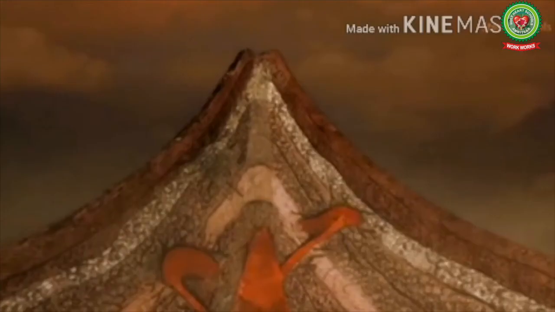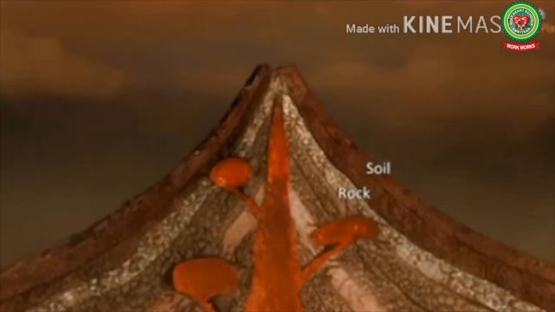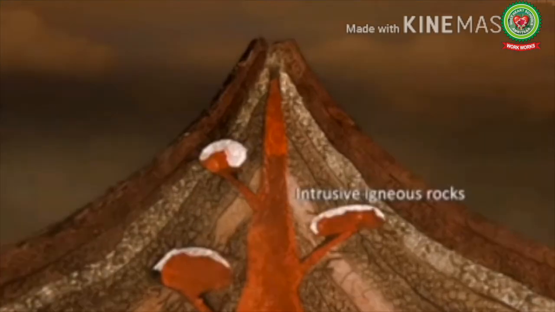However, some of the magma can't come out of the surface. This magma cools slowly beneath the Earth's surface. As it is completely surrounded by soil and rocks present there, the cooling and solidification of magma at the depth within the crust results in the formation of rocks having large crystals known as intrusive igneous rocks.